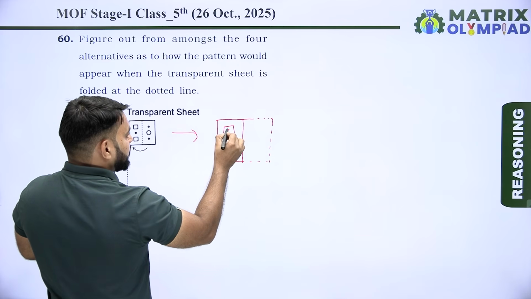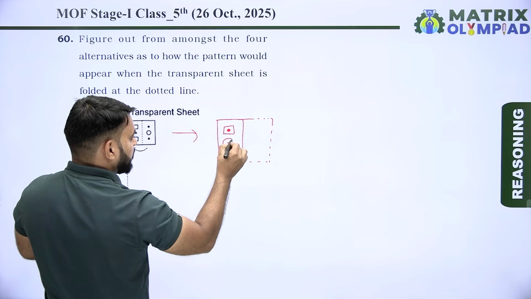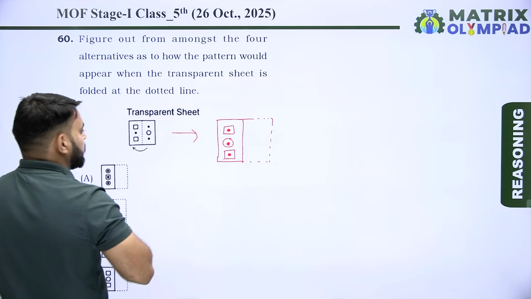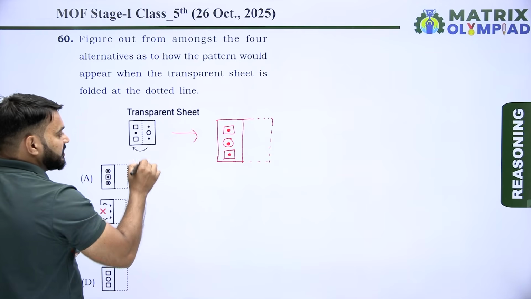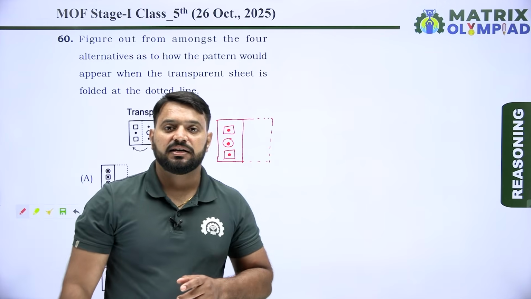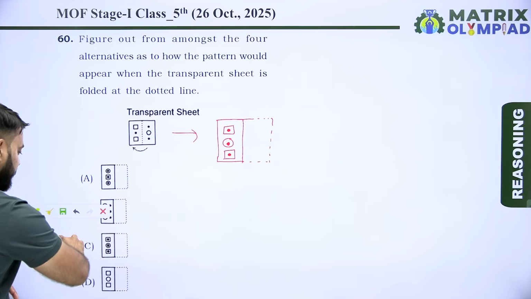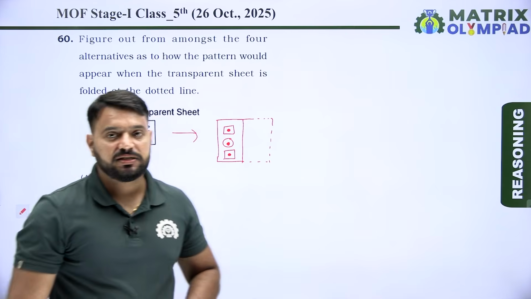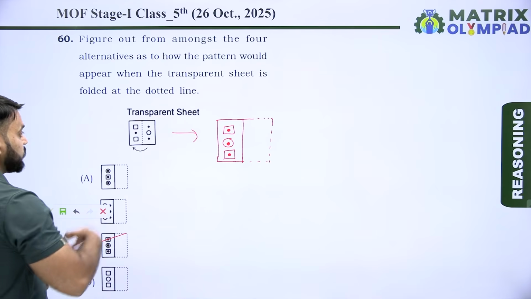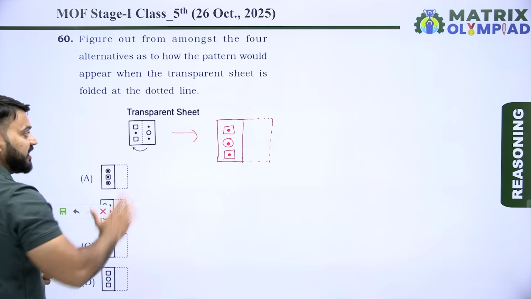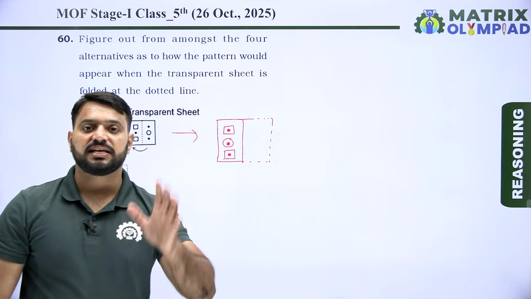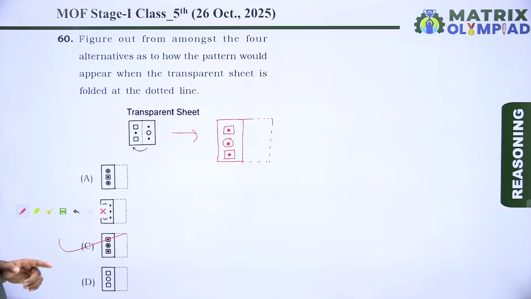And so this is the correct folded sheet. So here option C is the correct answer of this question, because option C shows the correct folded sheet in this direction. So here option C is the correct answer of this question.